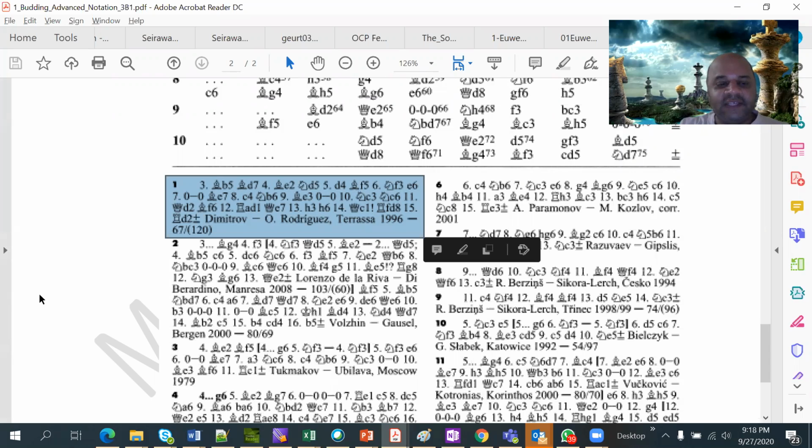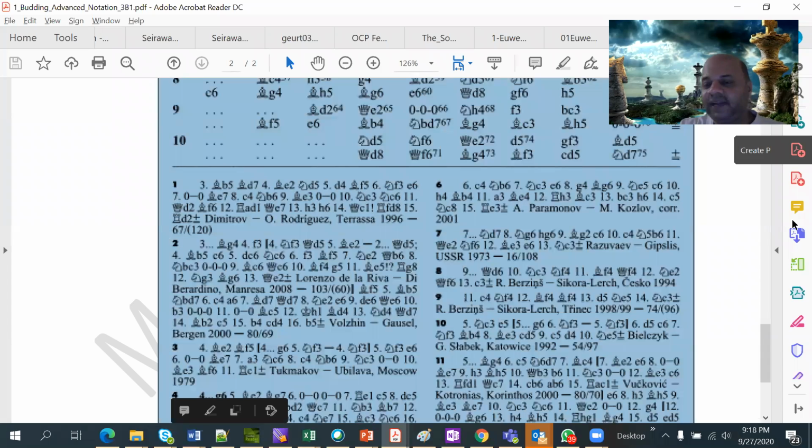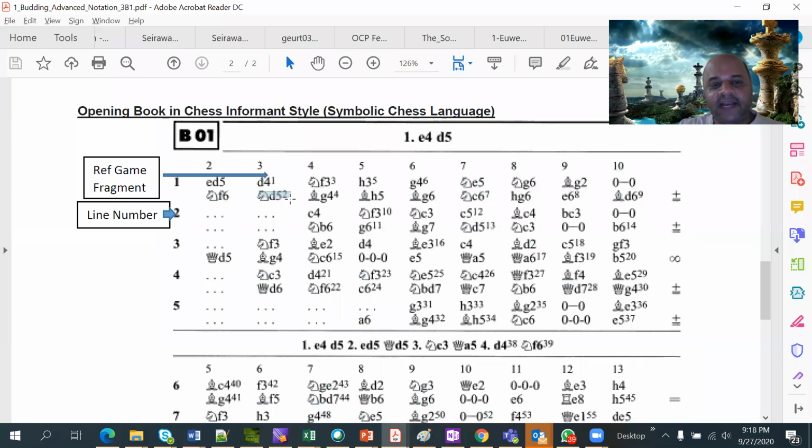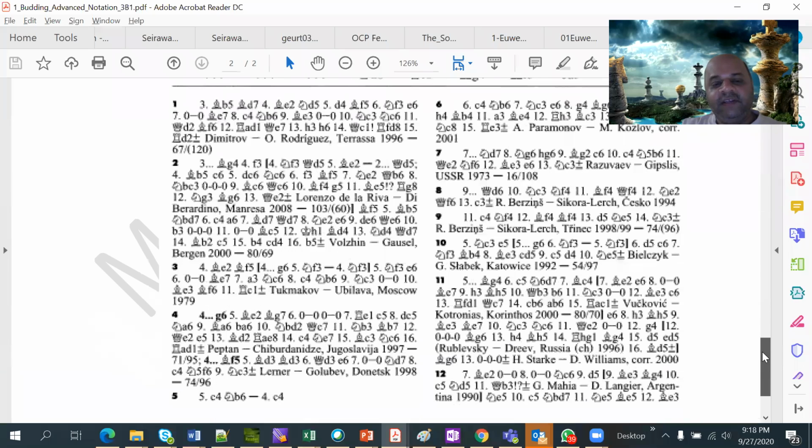Now, the second footnote is immediately happening here. The second footnote is given against knight to d5. So instead of knight d5, something else is played, and that is the second footnote. So an even bigger game fragment has been given.